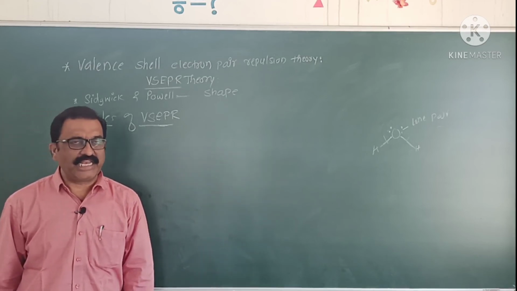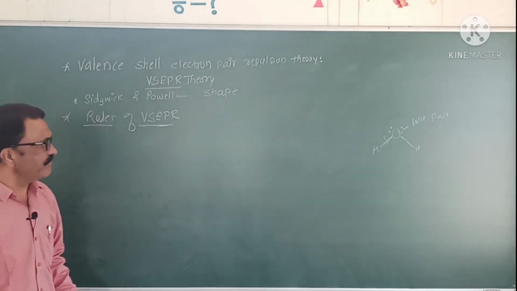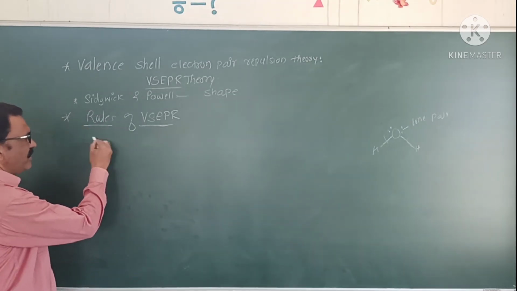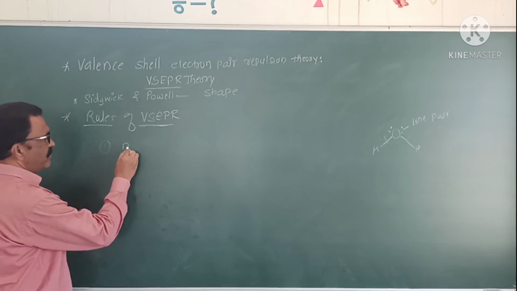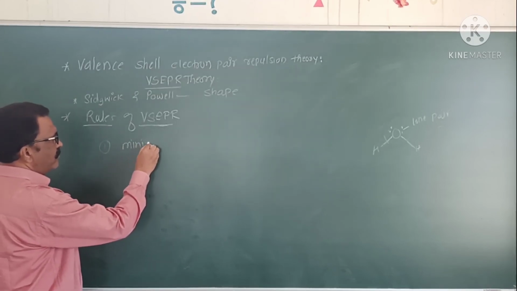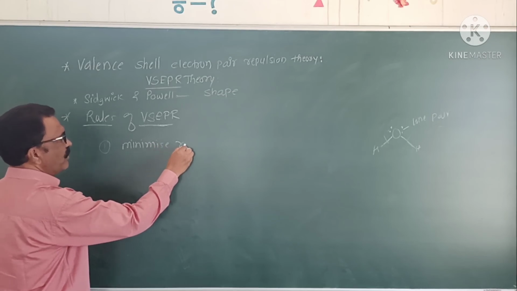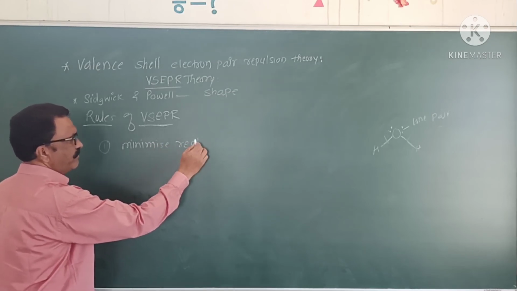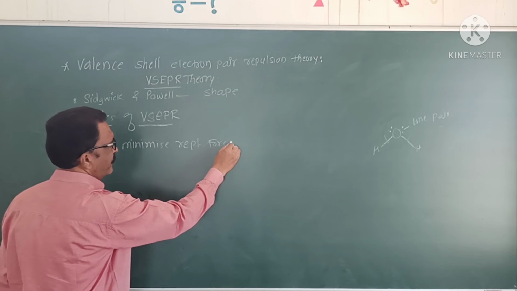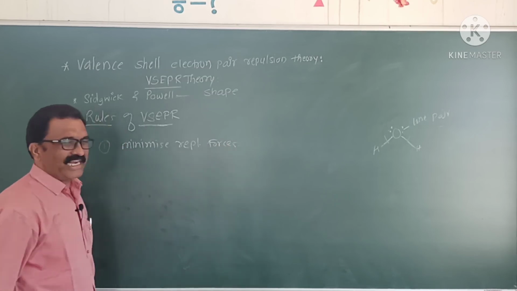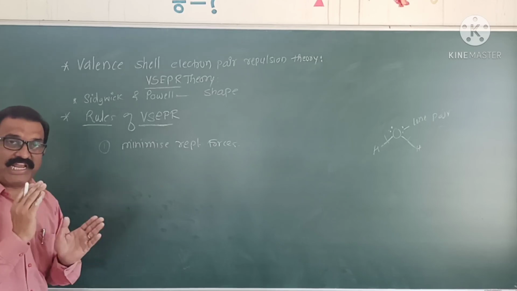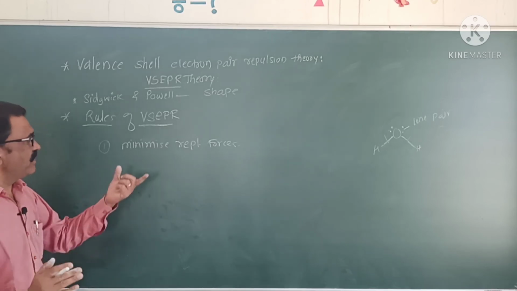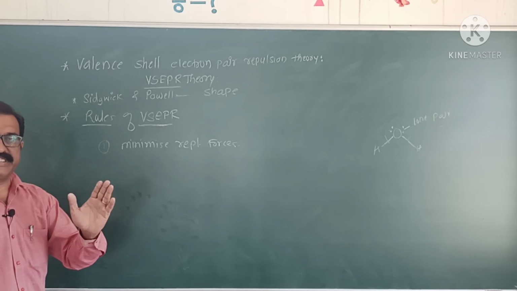That is, the valence electrons are rearranged in the available space to minimize the repulsive forces present between them.